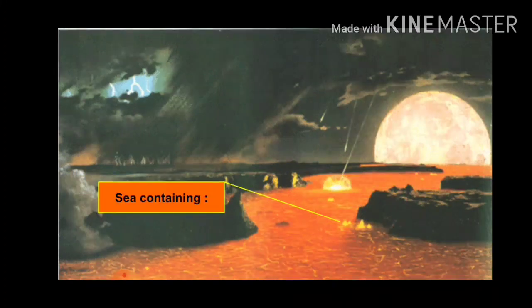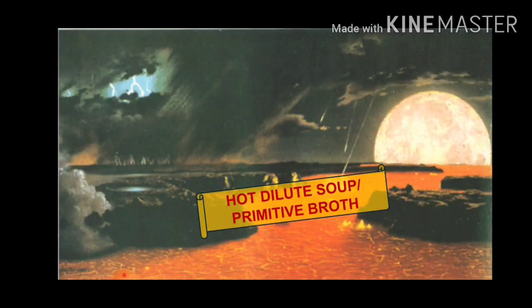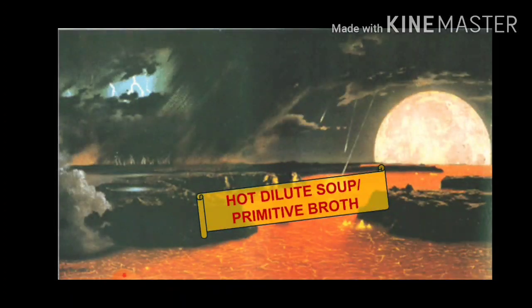So now the sea water is a mixture of many different simple organic compounds. Hence JBS Haldane called such sea water, or such water bodies, the hot dilute soup. Hot dilute soup, or it is also called the primitive broth. Broth in the sense of a medium, a nutrient medium. It was a primitive broth, or a dilute soup. Why was it called a dilute soup? Because it was a mixture of many different compounds. And it is a hot soup.